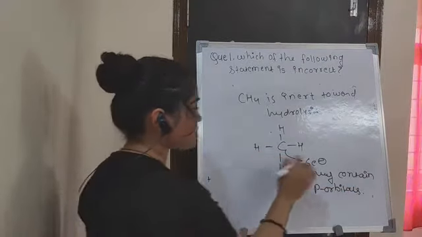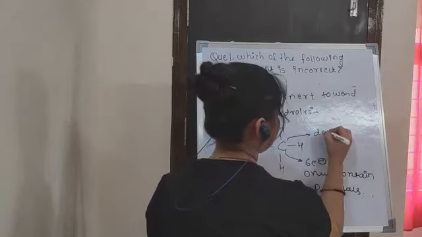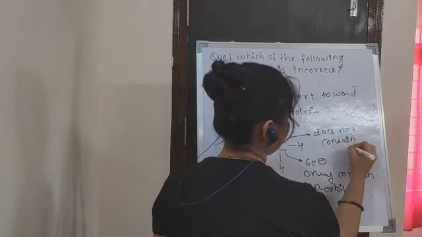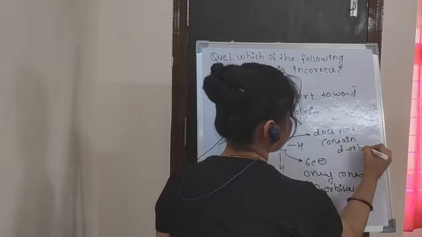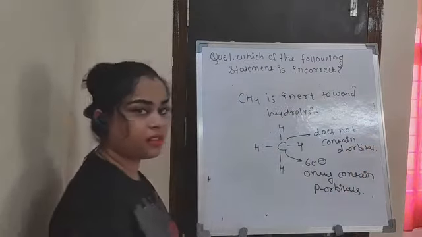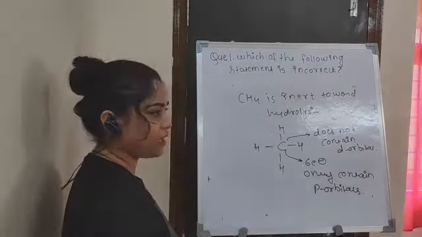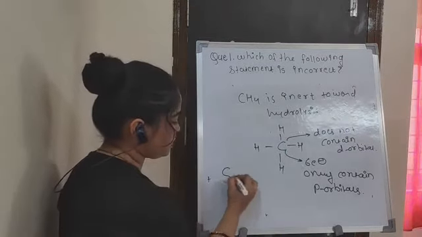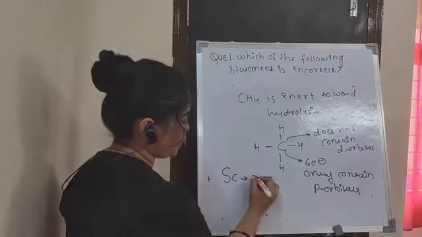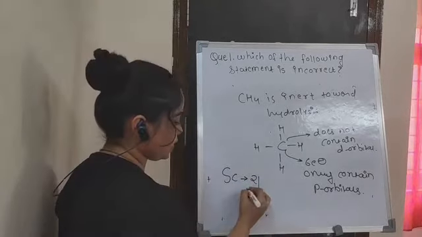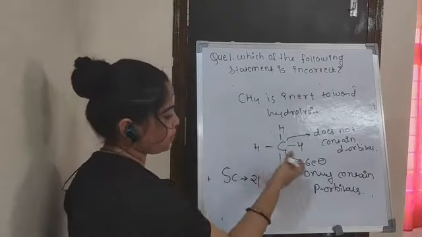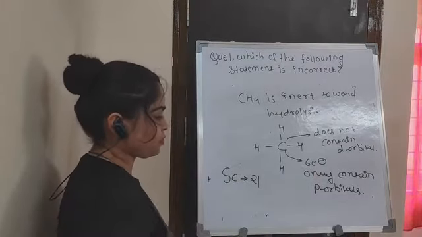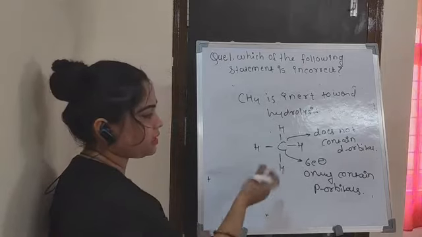So this carbon does not contain d orbital, because for the d orbital there is requirement of more number of electrons. As you can say, d block elements start from scandium, which has atomic number 21, meaning it contains 21 electrons. And you can see here only 6 electrons are present in the carbon atom. So that's why it does not contain the d orbital.